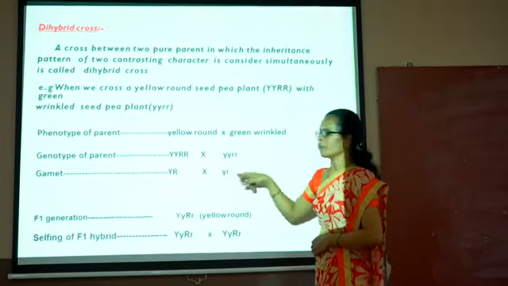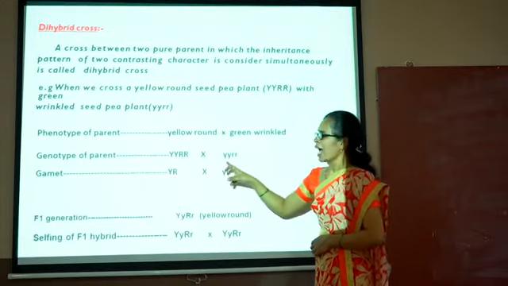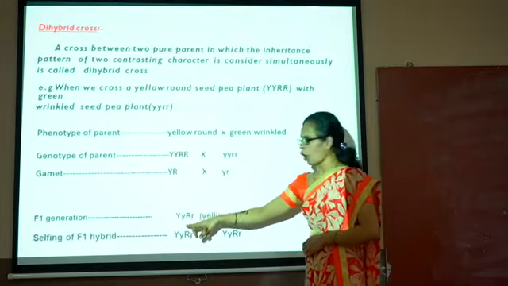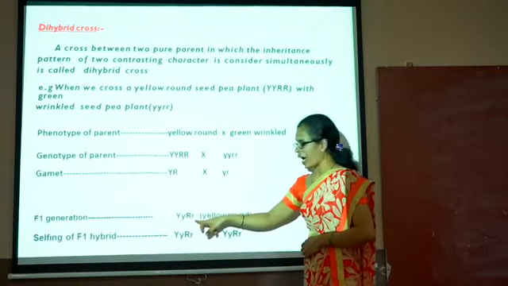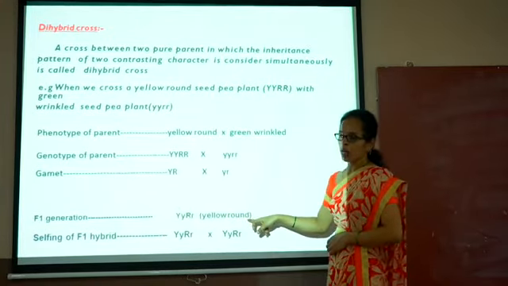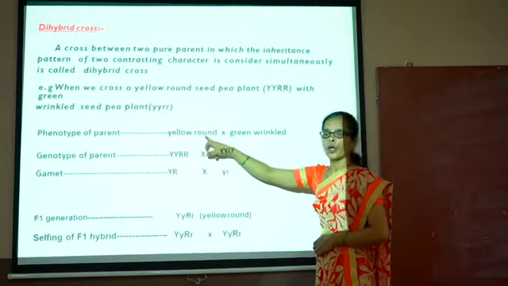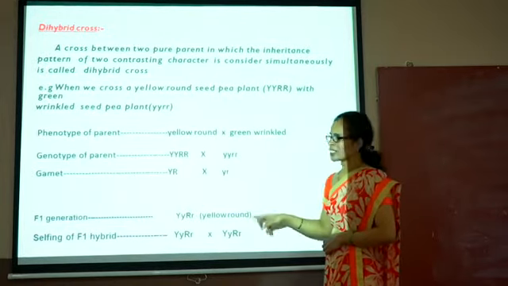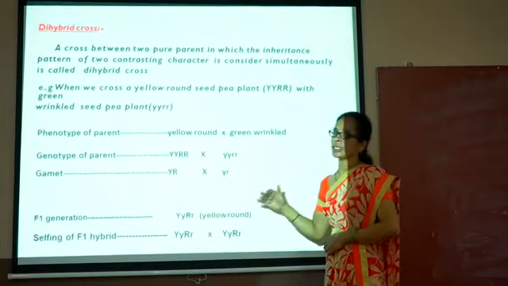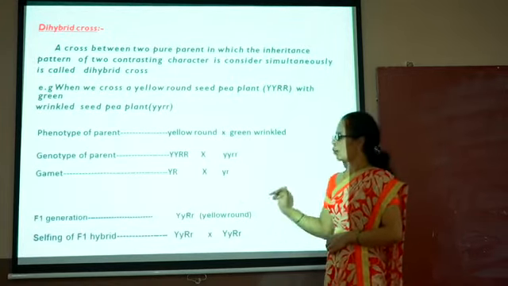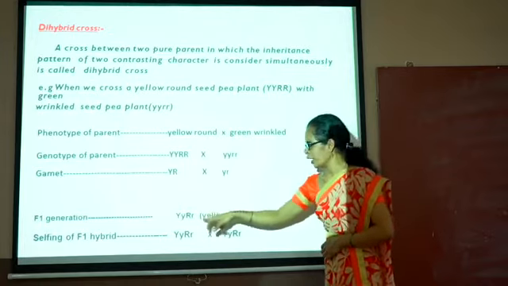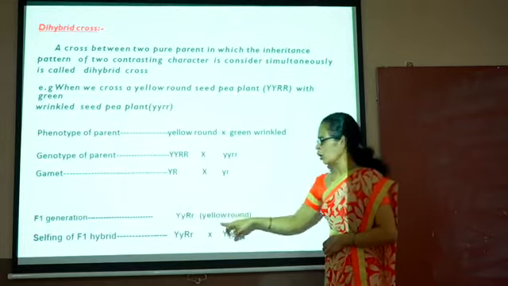Then the crossing between these two organisms takes place, and the F1 generation is formed with capital Y, small y, capital R, small r, which is called yellow round, because yellow round is a dominant character which is expressed in the F1 generation as per Mendel's first law. In the F1 generation the dominant character is expressed, and therefore the offspring is yellow round.